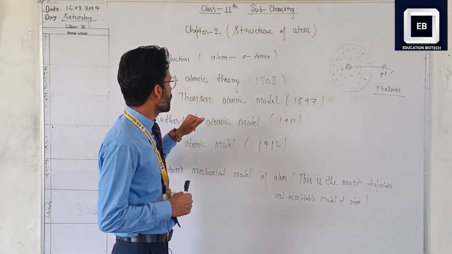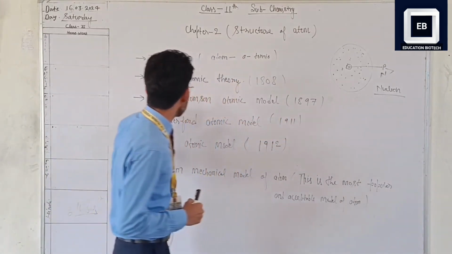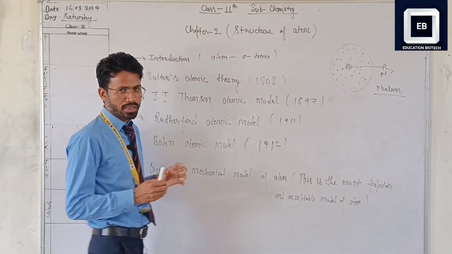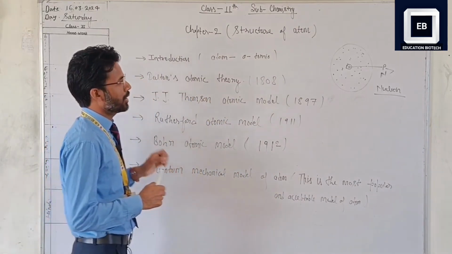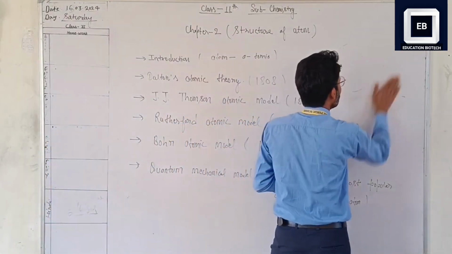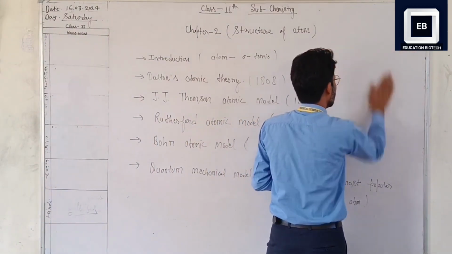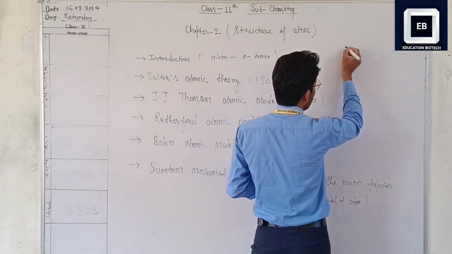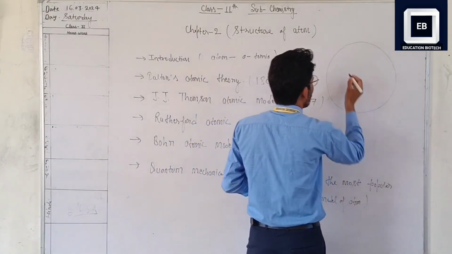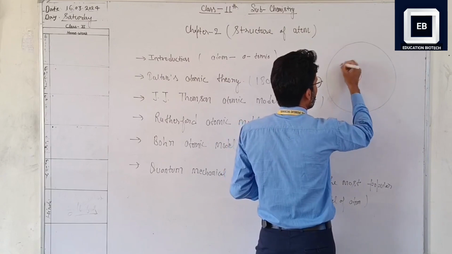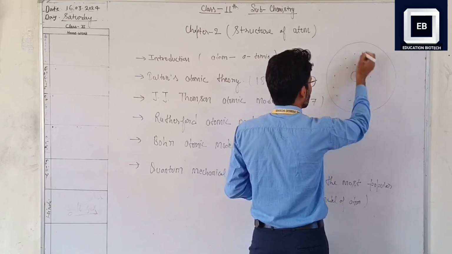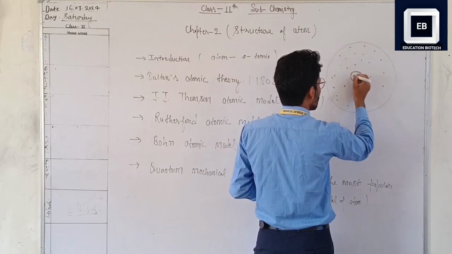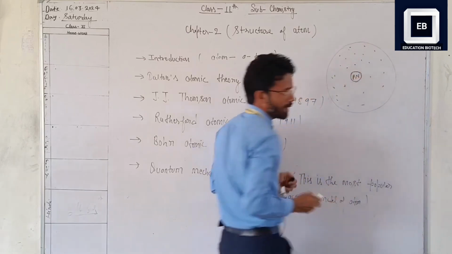Do you know that J.J. Thomson gave the atomic model which is also known as the watermelon model? We have already discussed in class 9th what the watermelon model is. If you compare the atom, which contains electrons, it is compared with the watermelon.